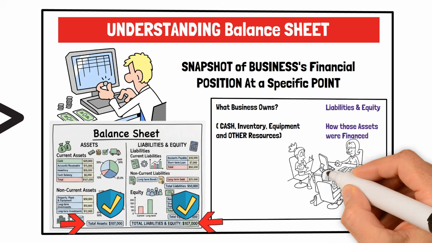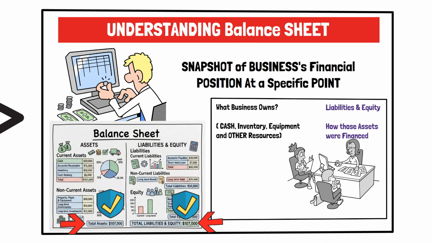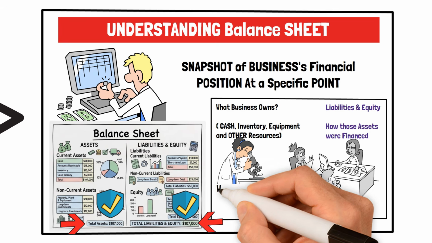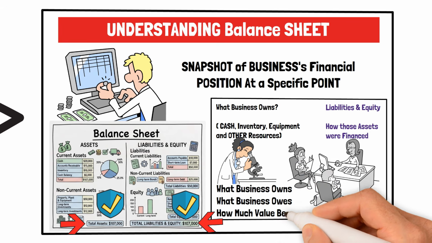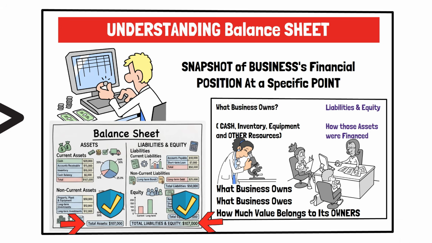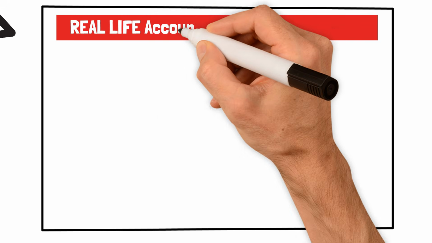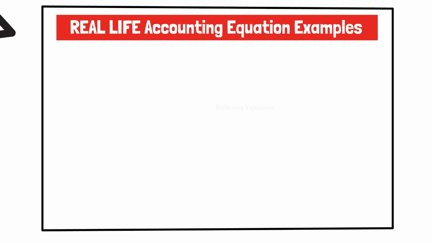Business owners, investors, lenders, and financial analysts use the balance sheet to evaluate a company's financial strength, liquidity, and overall stability. By reviewing this statement, they can quickly determine what the business owns, what it owes, and how much value belongs to its owners. Real-life accounting equation examples.